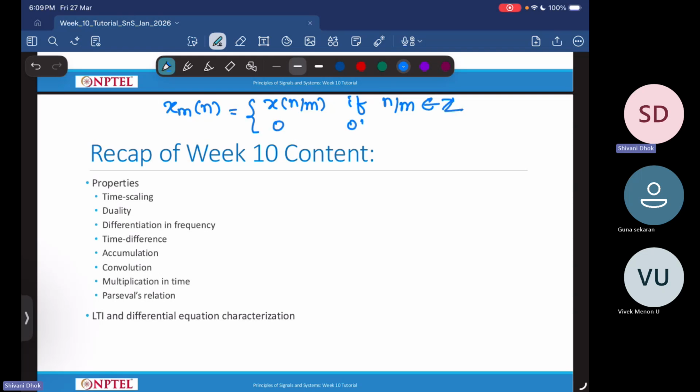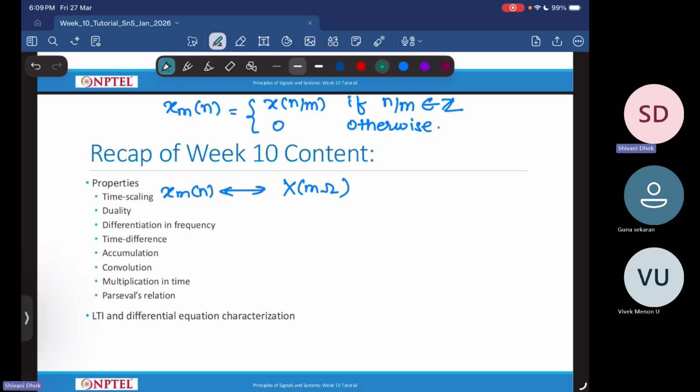It is 0 otherwise. So this we saw, and then we said that when we have xm of n, the DTFT of this particular signal is capital X m of omega.